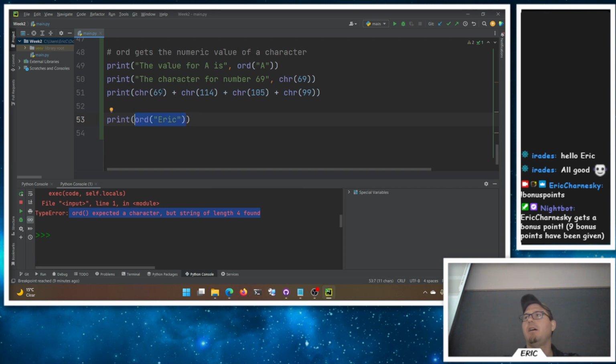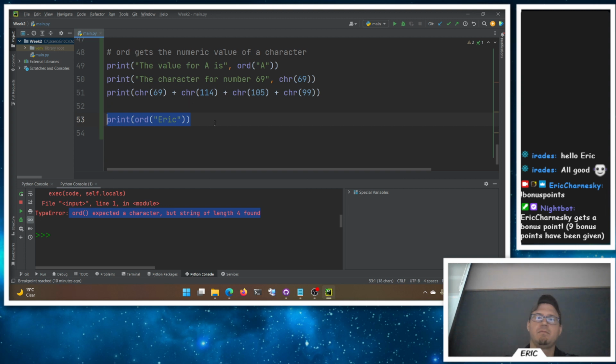So other silly things we can do: we can take the values of our characters and do some sort of math with them. Is that a Caesar cipher? I always think Caesar salad, but you can just shift all your characters by a little bit.